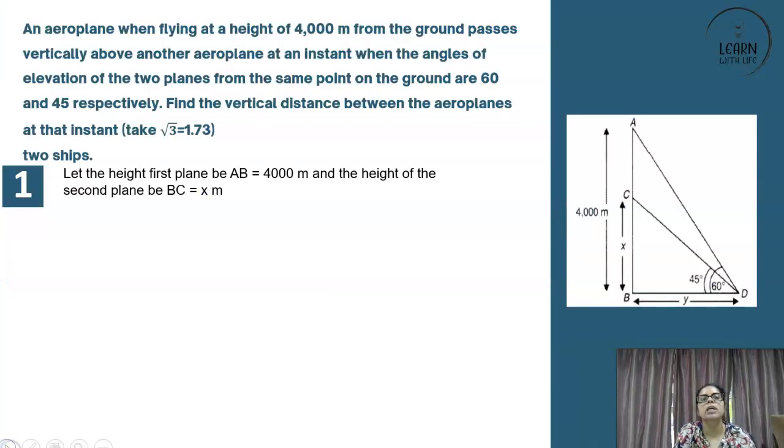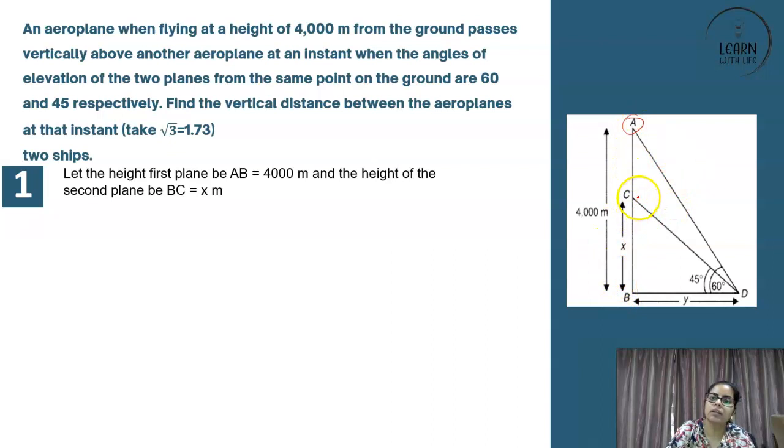Chalo, let's move ahead. This is a kind of question which you can expect in your highest marks category. An aeroplane when flying at a height of 4,000 meters is passing another aeroplane. So this is an aeroplane, flying at a height of 4,000 meters from the ground.